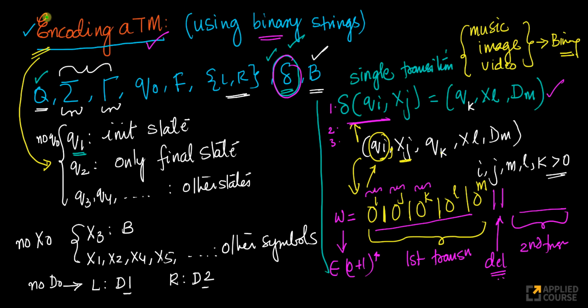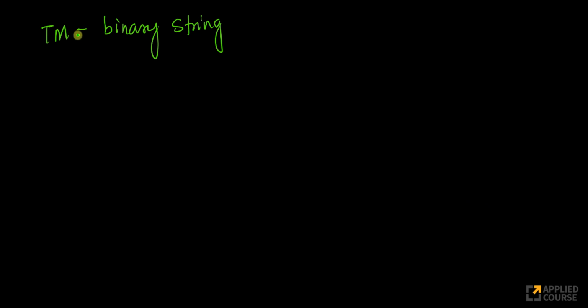So if you think about it logically, you can think of a Turing machine as a binary string, because I'm able to encode all the information that is there in a Turing machine just using a binary string, right? So the moment I can represent a Turing machine using a binary string, I can interpret this binary string as a binary number. Given any binary string, I can read that as a binary number, or base 2 number. Given any base 2 number, I can read it as a decimal number.